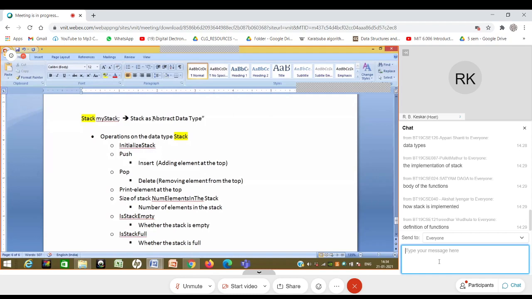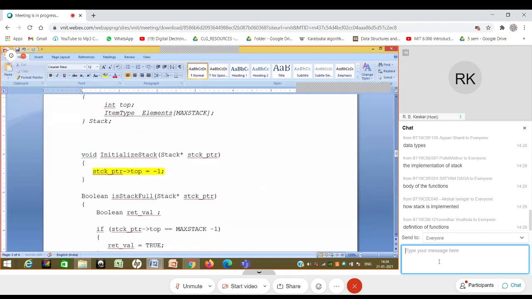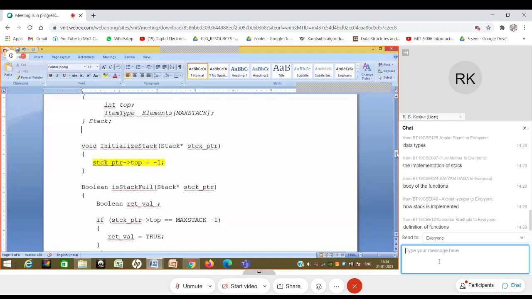So I have defined this stack as an abstract data type, even if you add those 4 or 5 lines from the .h file.